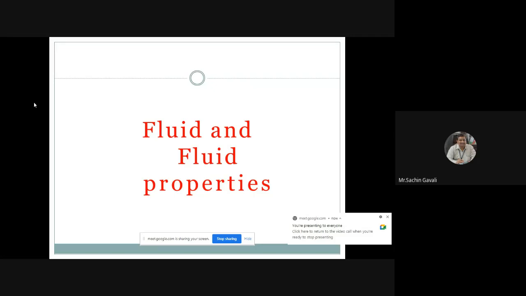Fluid mechanics and fluid machines. Now today we are going to start the fluid and fluid properties. So yesterday we came across the syllabus of the subject,